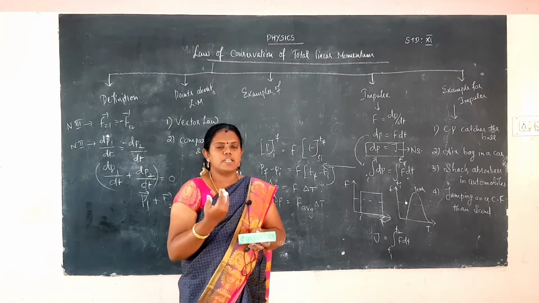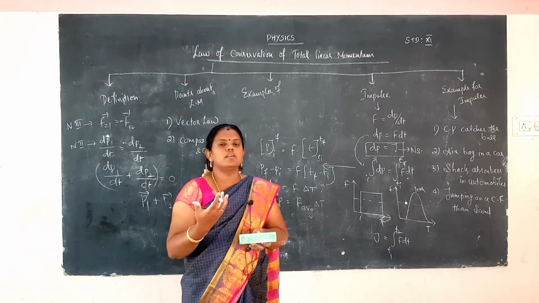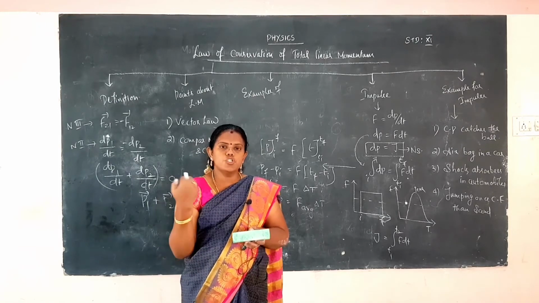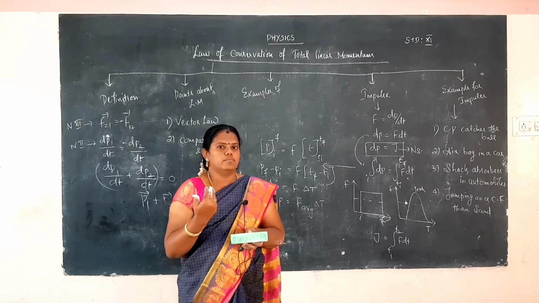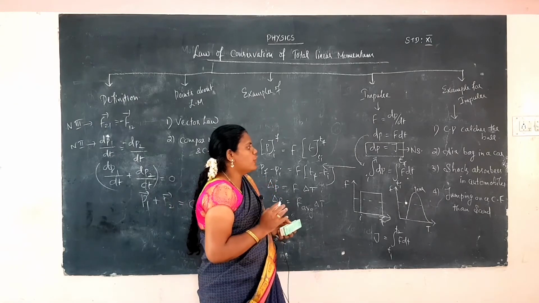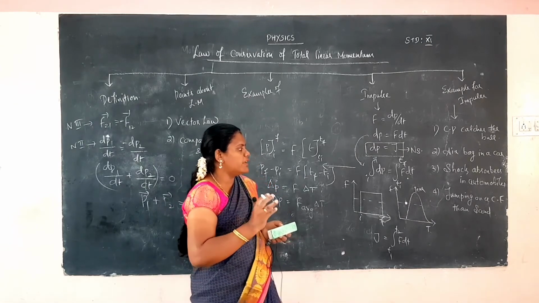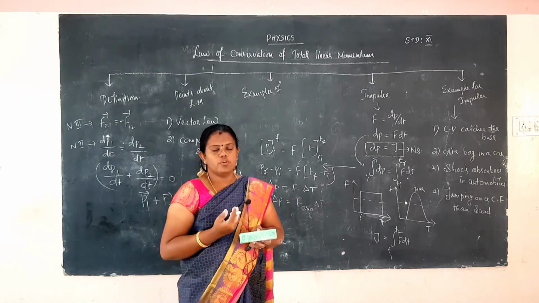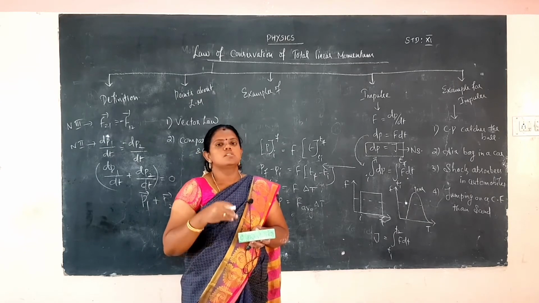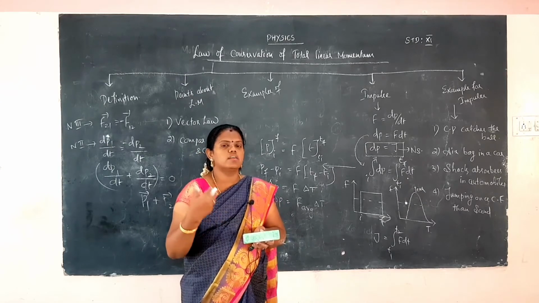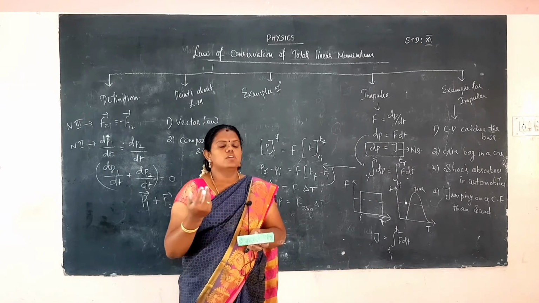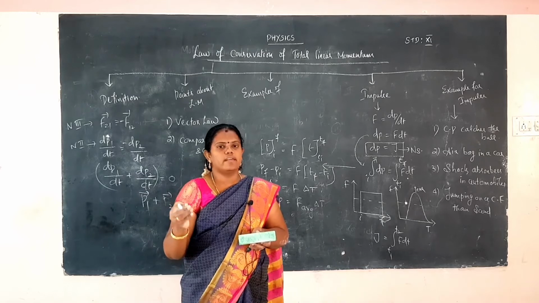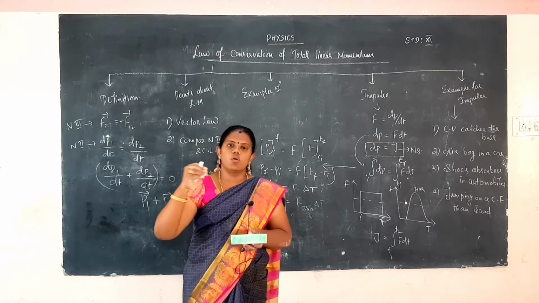So, suppose you meet an accident, the vibration will be absorbed by the shock absorber, so that the vibration does not reach your body immediately. Okay. Then the fourth one, jumping on a cement floor versus a sand floor. If you jump on a cement floor, definitely you will be injured. If you jump on the sand floor, you may be injured, but it will be very much lower than on the cement floor.